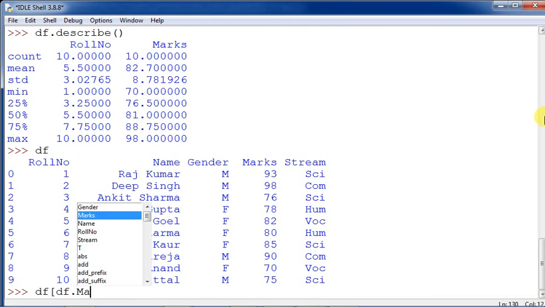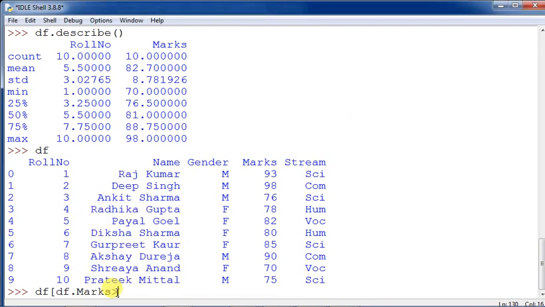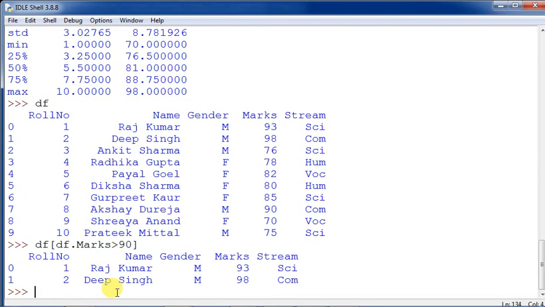Okay, so we are giving the marks out here, and here it is showing us marks. df.marks greater than 90, that was the criteria to be given. So when we give this, let's see. Closing it, sorry, not only one close. It will show you the entire records of those who have got more than 90.